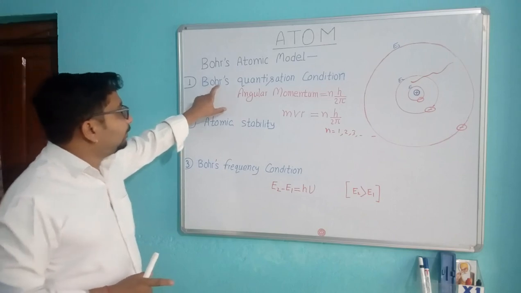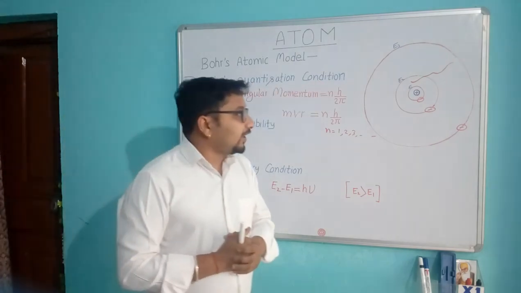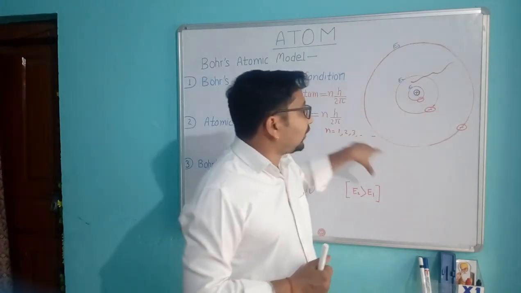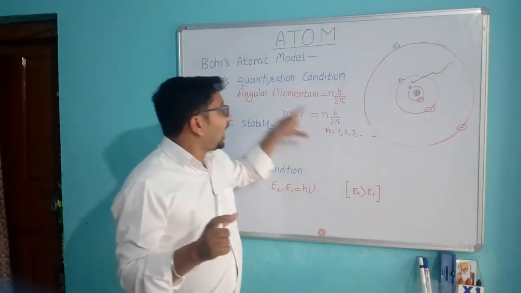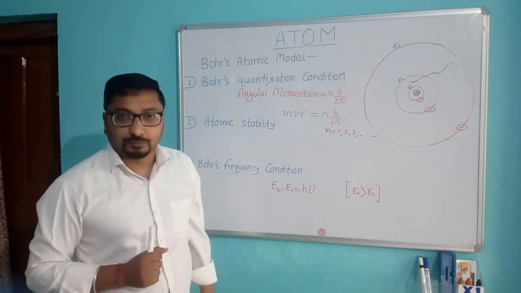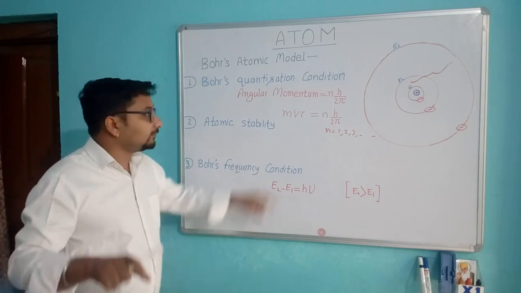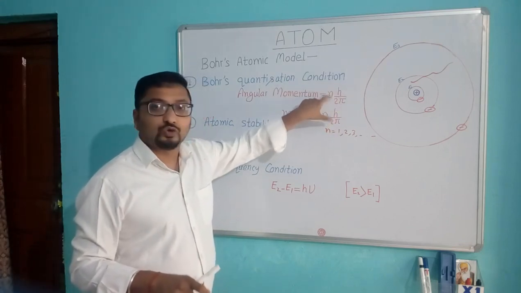Number one, Bohr's quantization condition. According to Bohr, an electron can revolve only in those orbits which have angular momentum an integral multiple of h upon 2 pi.